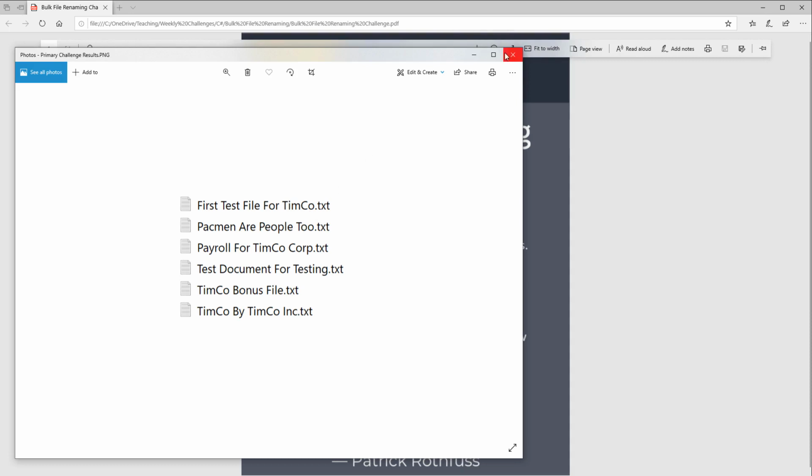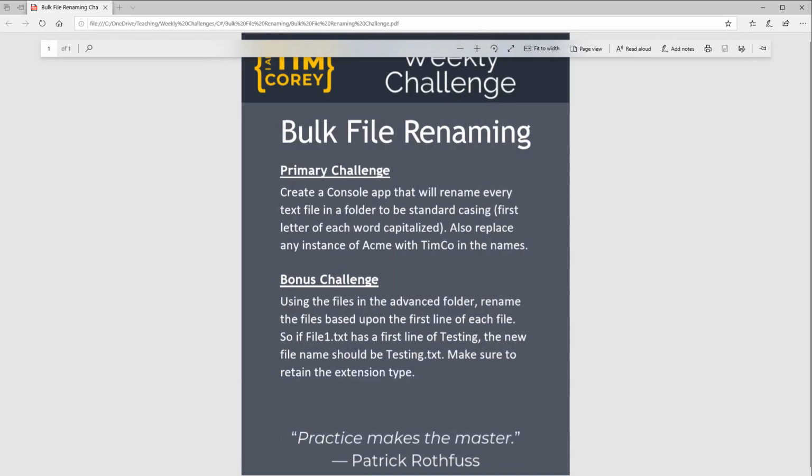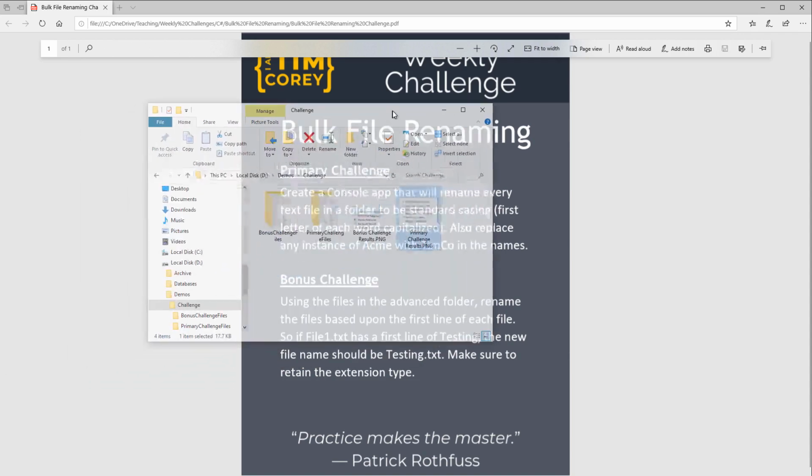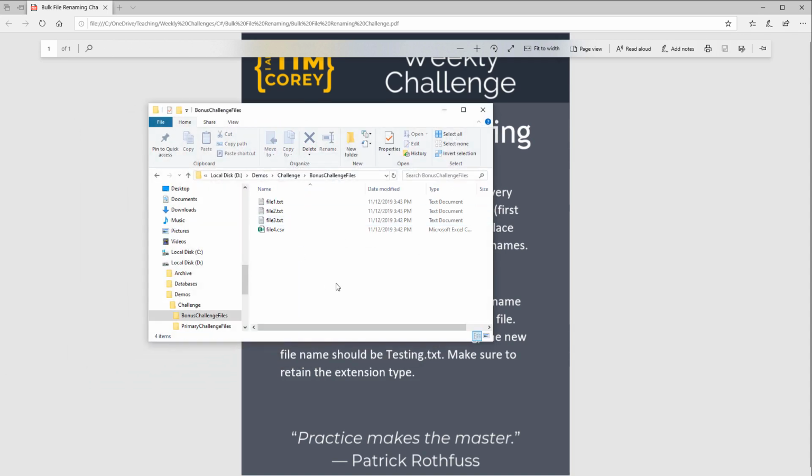Okay? Now, let's move on to the bonus challenge. The bonus challenge is to use the files in the advanced folder and rename the files based upon the first line of each file. So what I mean is if file1.txt has the first line of testing, the new file name should be testing.txt. And make sure you retain that extension. All right, so in the bonus challenge, we have files